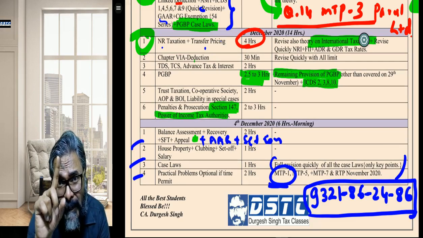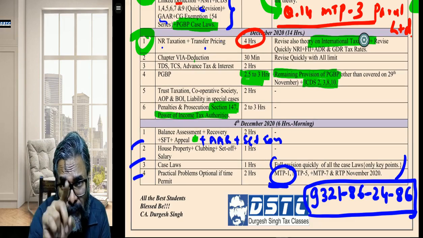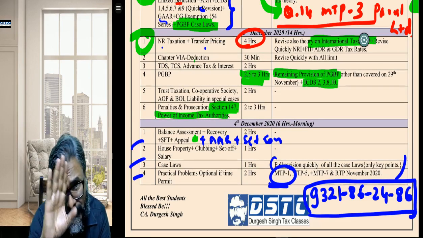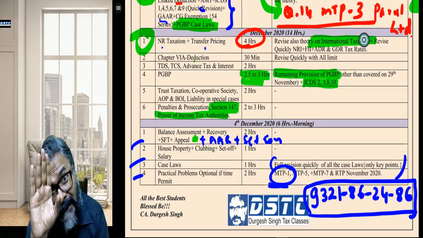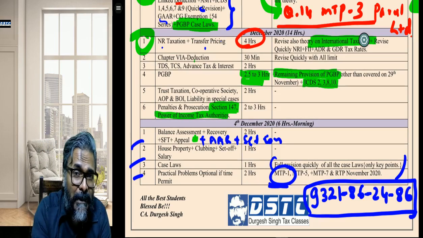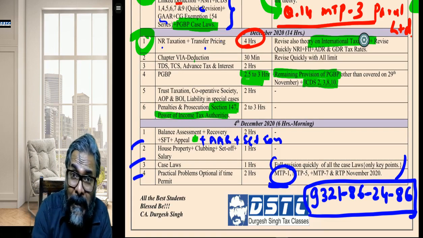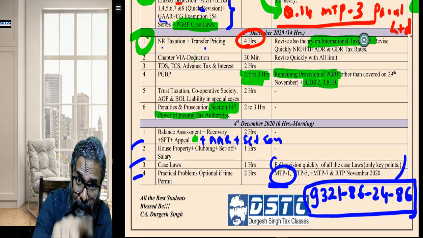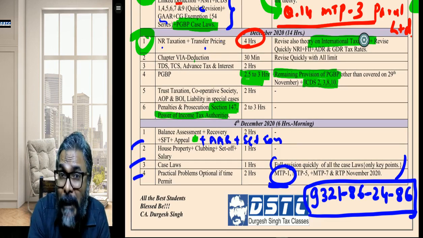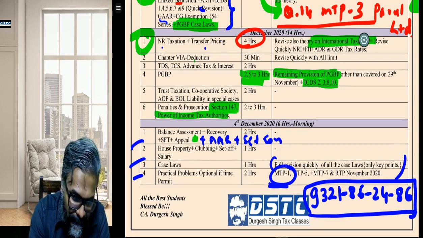But if you talk about MMR of AOP BOI, then it is 42 point something. Why? Because you take the 37% surcharge over there in AOP BOI MMR. But if it is the exit tax MMR, then it is 34 point something, because you take 12% as the surcharge.